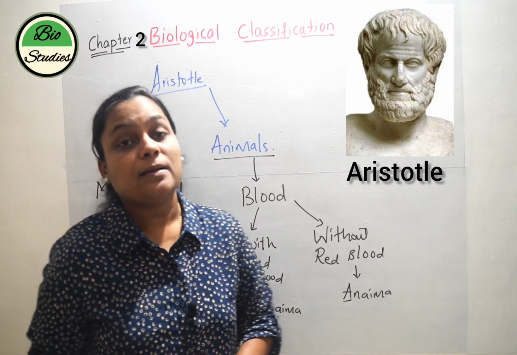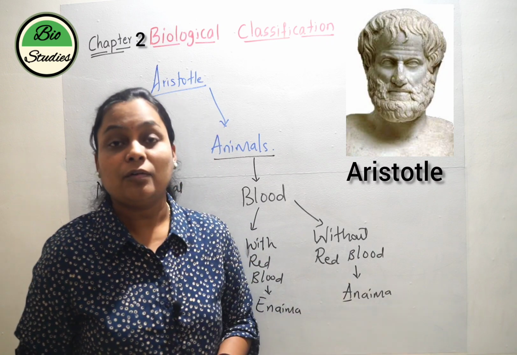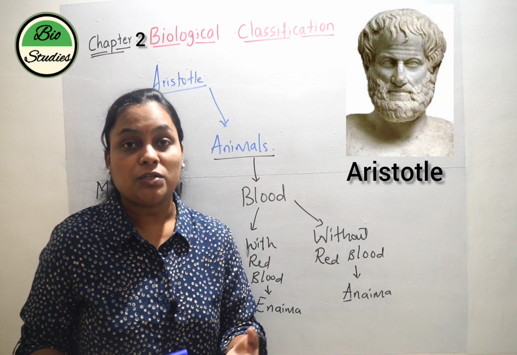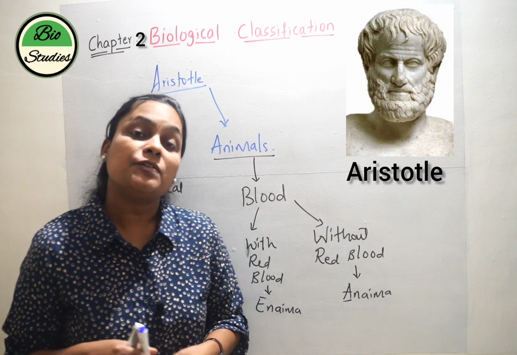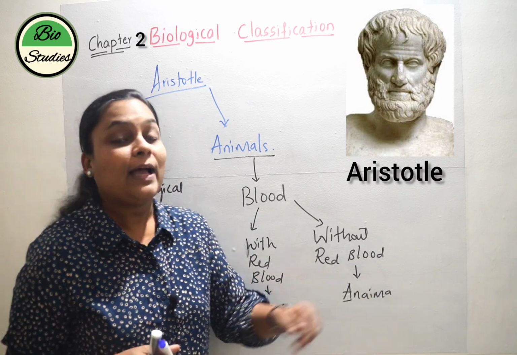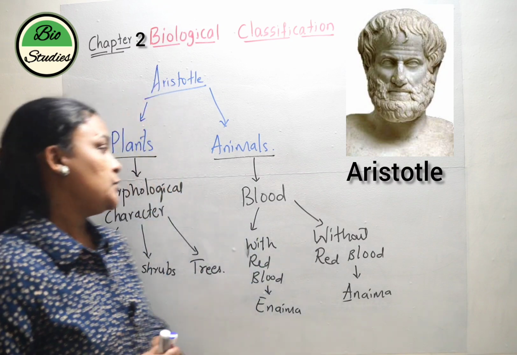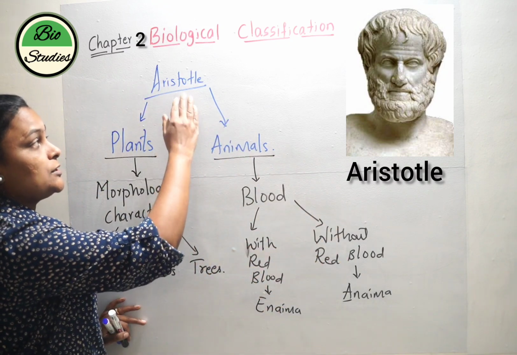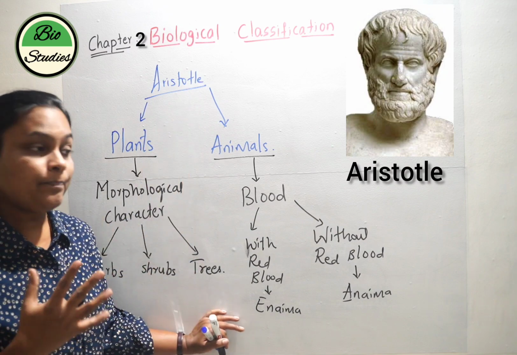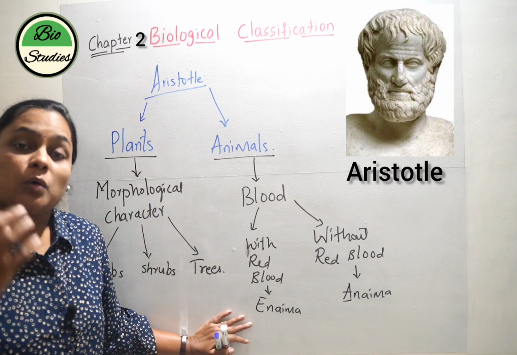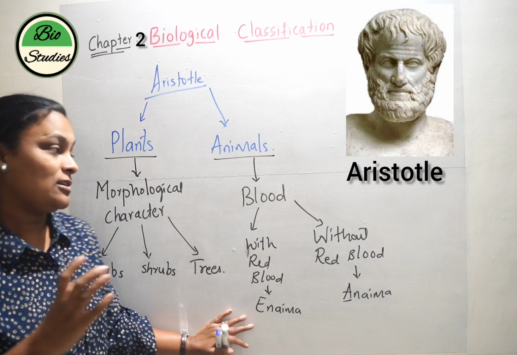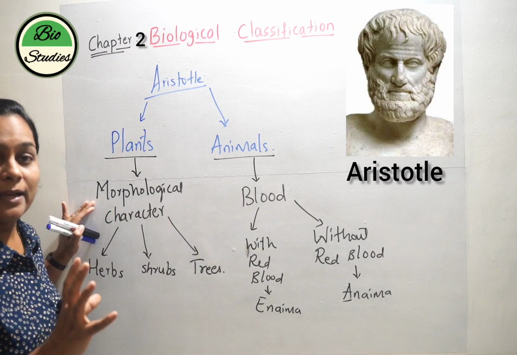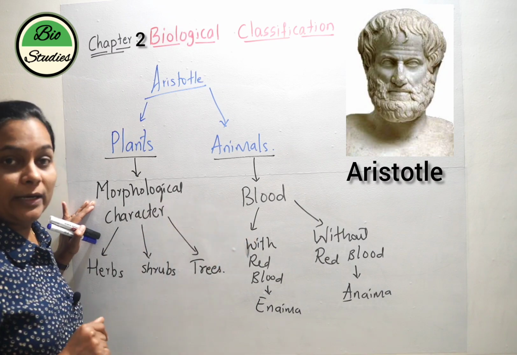Which are a few examples of anaima kind of animals? Like we have cockroach, then we have sponges, then Coelenterata. So all these animals fall into the anaima category. So this was the classification given by Aristotle. For the first time, instead of considering only the uses of organisms, he considered scientific characters, simple characters, to classify the organisms.